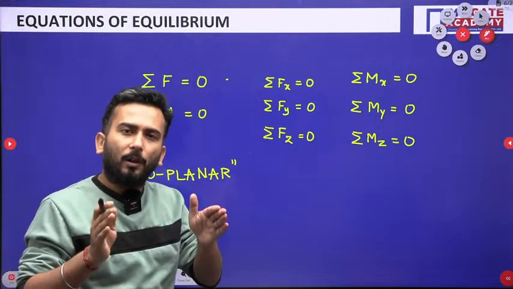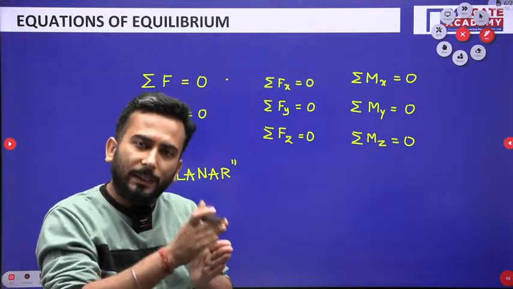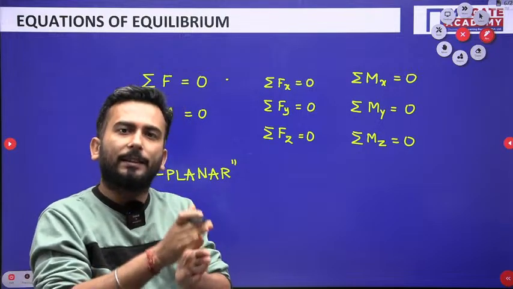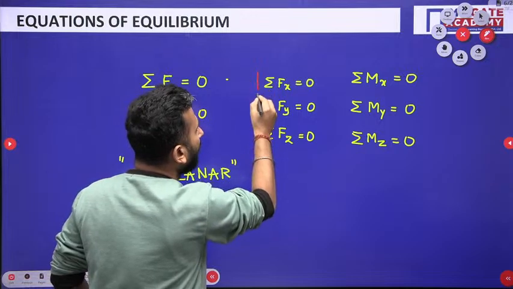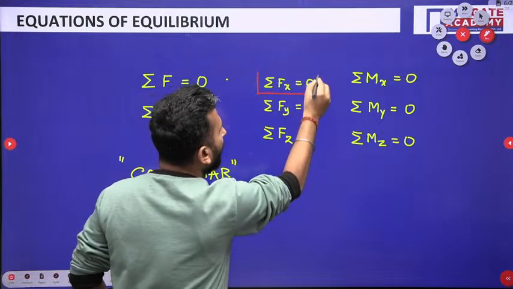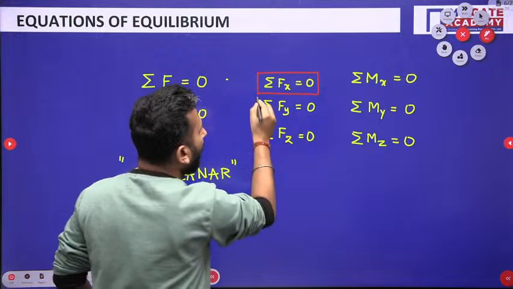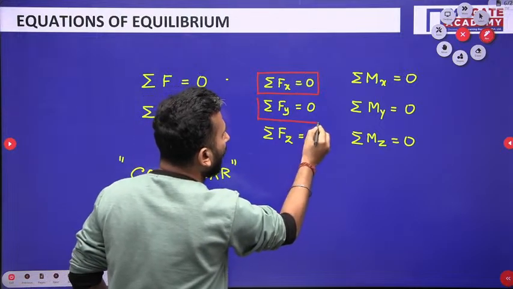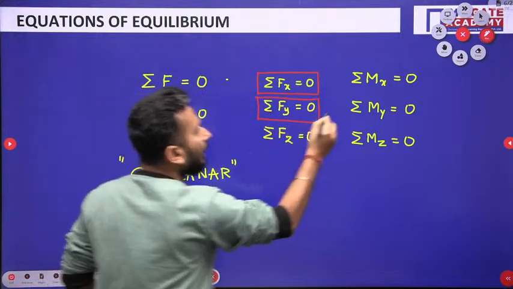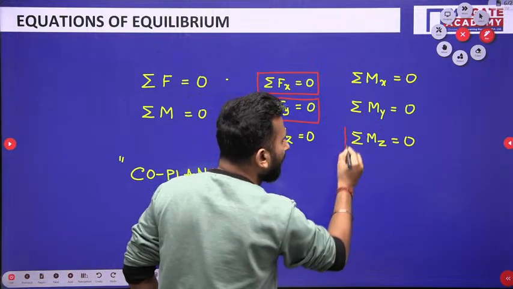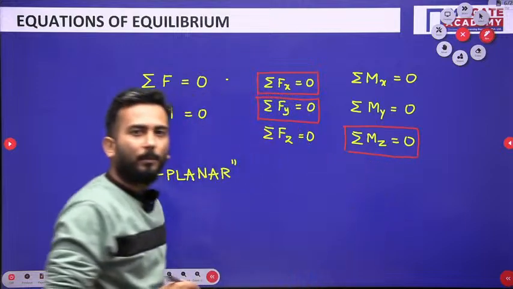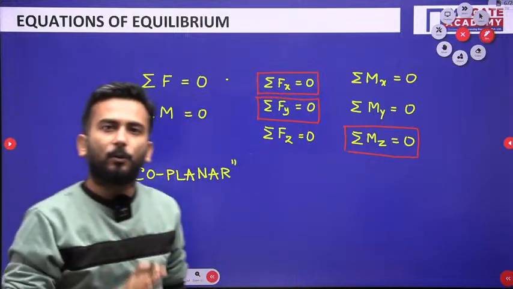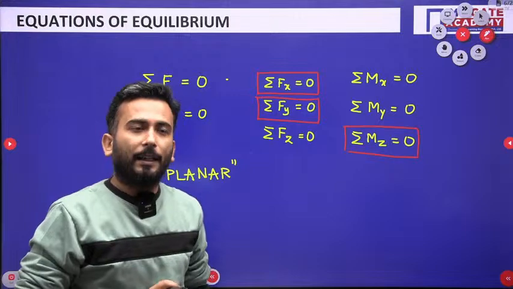That means all the forces are acting on a single plane, and whenever it is acting on a single plane, I will only be considering summation Fx equal to 0, summation Fy equal to 0, and the moment in the direction of z will be 0, because the moment direction is perpendicular to the plane, right?